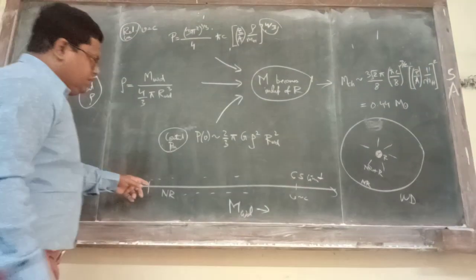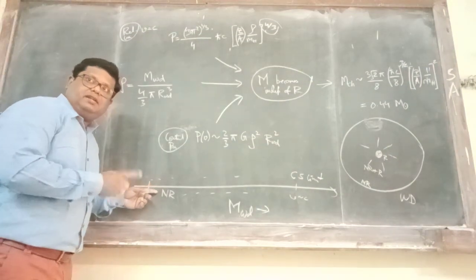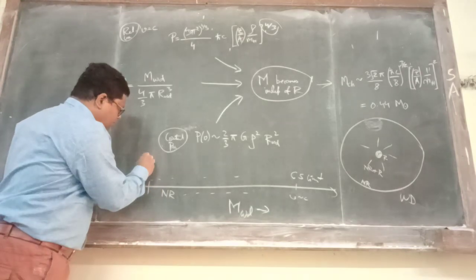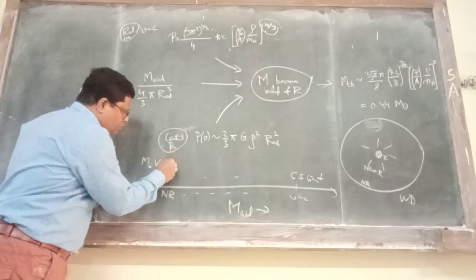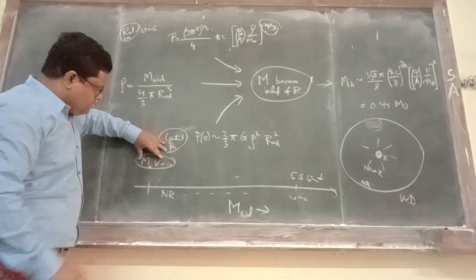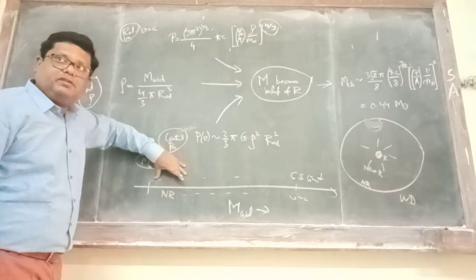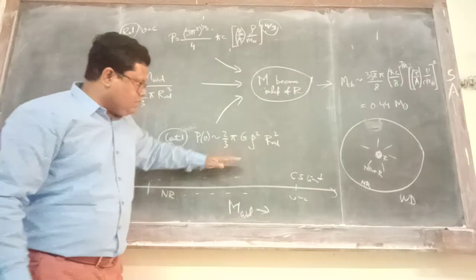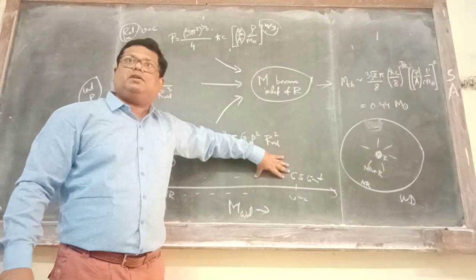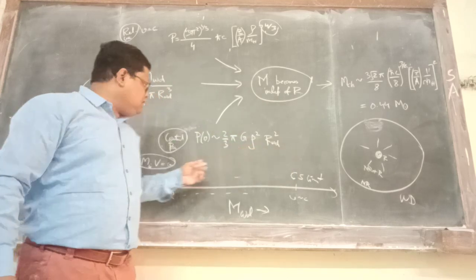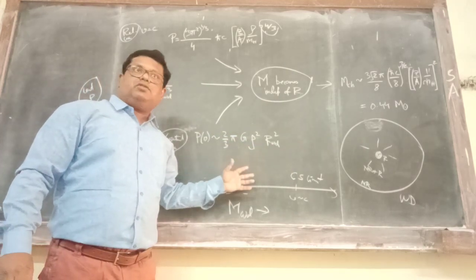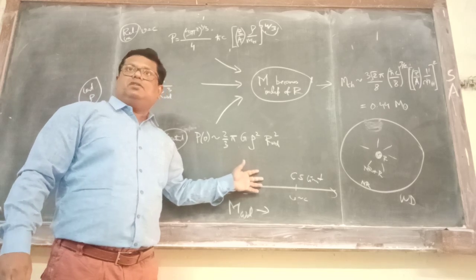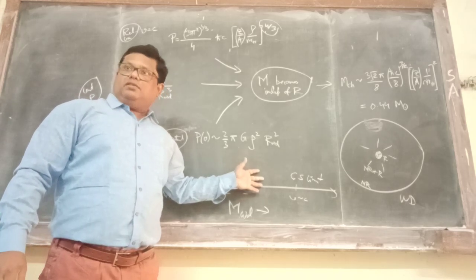Another very interesting thing: we talked about the mass-radius relationship, right? Mass times volume of a white dwarf is equal to a constant. Now this relation is valid in the non-relativistic range. As it approaches the Chandrasekhar mass, or the maximum mass, you will start observing deviations from it, because slowly the electrons reach relativistic velocity.